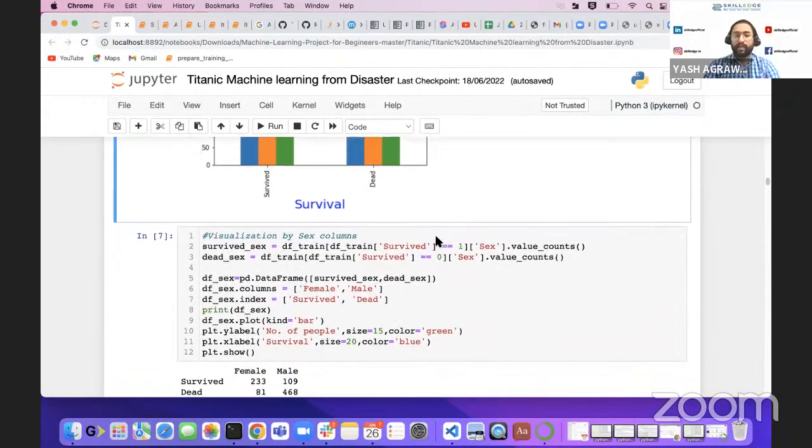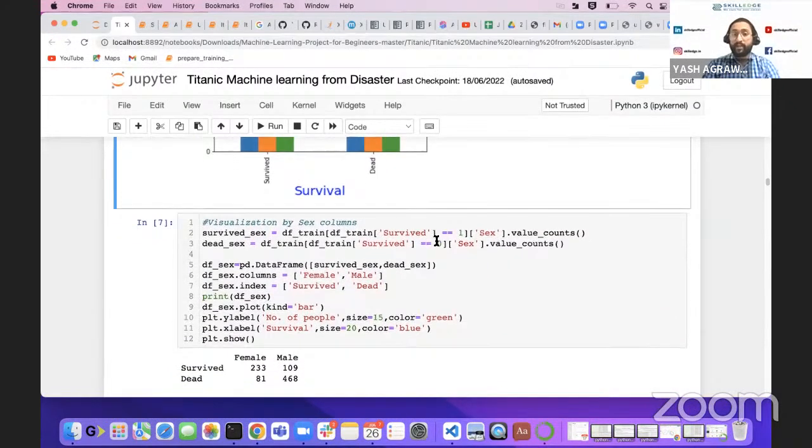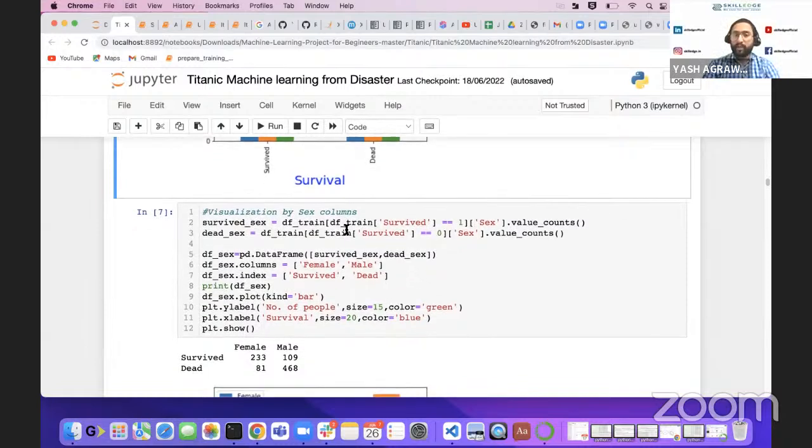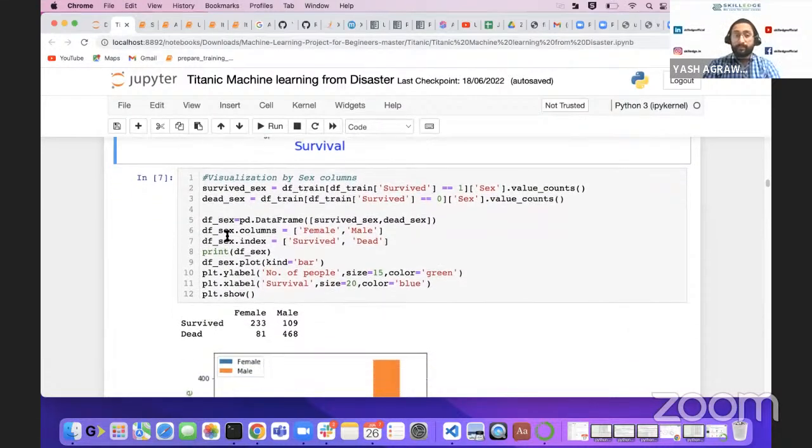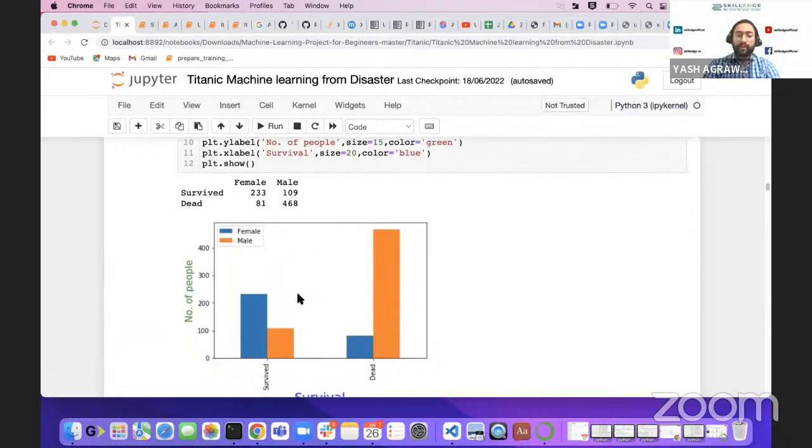Now we will do a similar analysis with gender. Is there any possibility that some gender was preferred while evacuating or surviving? So we did the same condition: survived equal to 1, taken a data frame, then selected the sex column and taken the value counts. Similarly, we did it for the dead, dead sex.